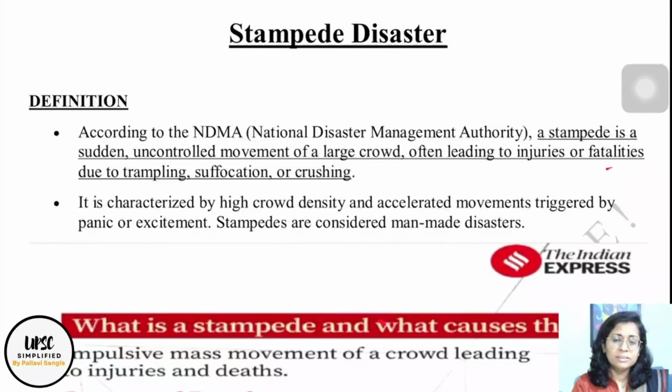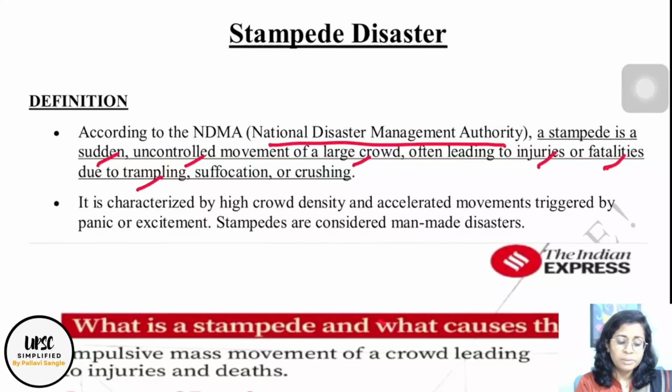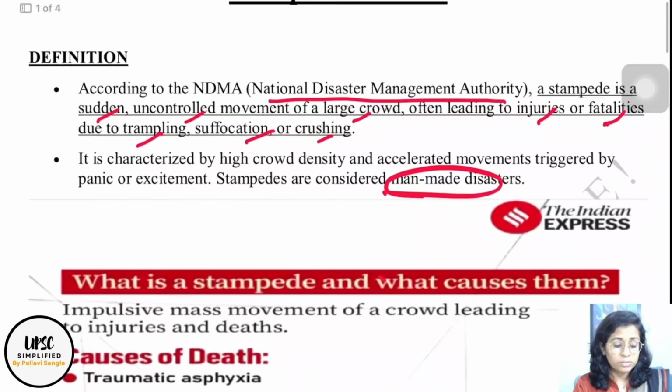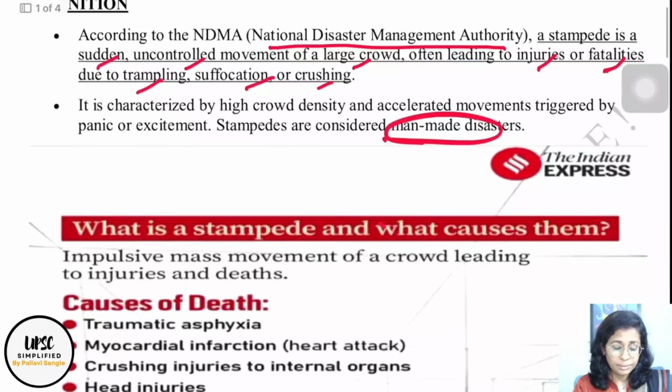Let us start today's topic. For these kind of topics where disaster management is asked, we should always go for NDMA guidelines, the NDMA definition, National Disaster Management Authority. It defines stampede as a sudden uncontrolled movement of a large crowd, often leading to injuries or fatalities due to trampling, suffocation or crushing. Stampede is a man-made disaster and high crowd density is one of its important characteristics.